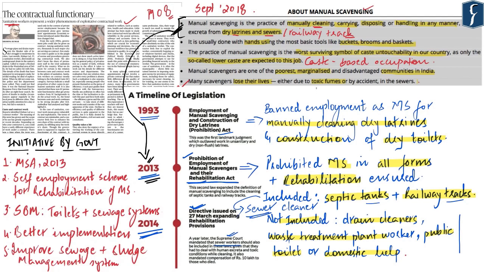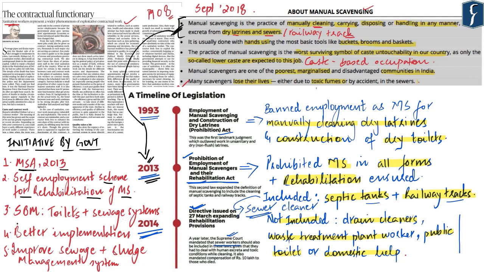Recognizing the complexity of the issue, various initiatives have been started by the government. The first, of course, as we discussed, was the 2013 Prohibition of Manual Scavenging Act, which has banned manual scavenging across India in all its forms and has made it a non-bailable offence. Further, the government is running a central sector scheme called Self-Employment Scheme for Rehabilitation of Manual Scavengers, under which identified manual scavengers and their dependents are given one-time cash assistance of 40,000 rupees or loans up to 15 lakhs at concessional rates.